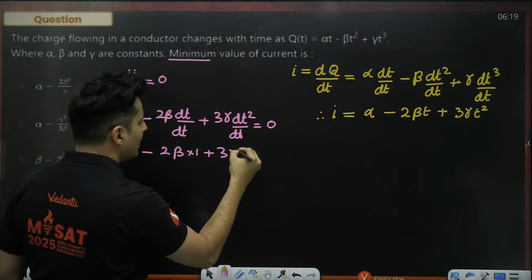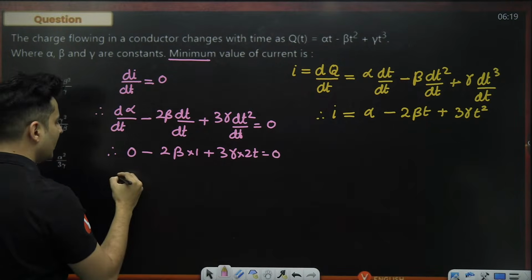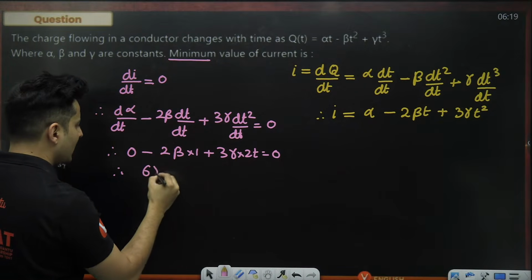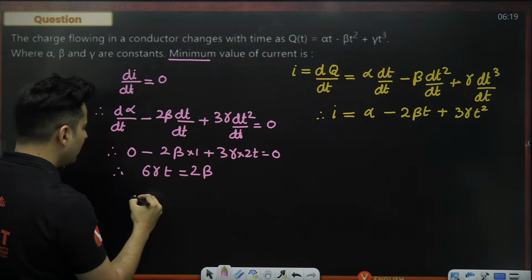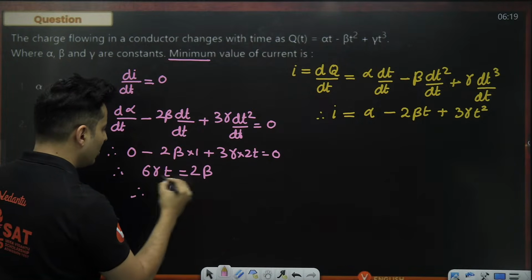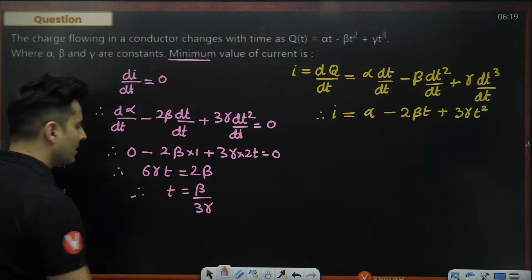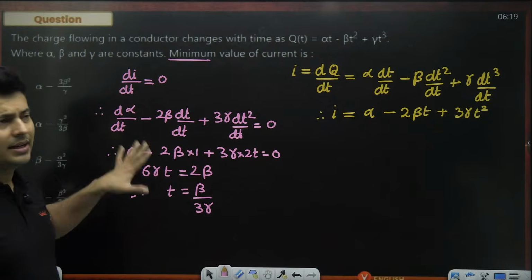This will be nothing but 3 gamma into 2t will be 0. Take this on the other side. So 3 2s are 6. So 6 gamma t is equal to 2 times beta. Therefore, time will be, 2 and 6 cancel, so it will become beta divided by 3 gamma. At this time you will see that the current is going to be minimum.